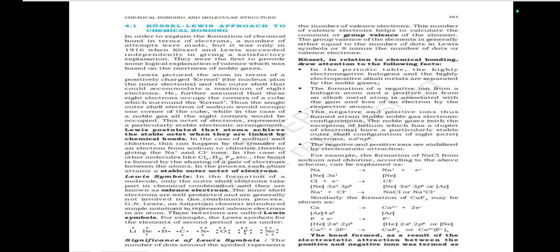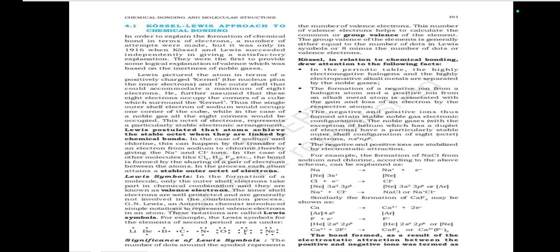Lewis pictured the atom in terms of a positively charged kernel, the nucleus plus the inner electrons, and the outer shell that could accommodate a maximum of 8 electrons. He further assumed that these 8 electrons occupy the corners of a cube which surrounded the kernel.